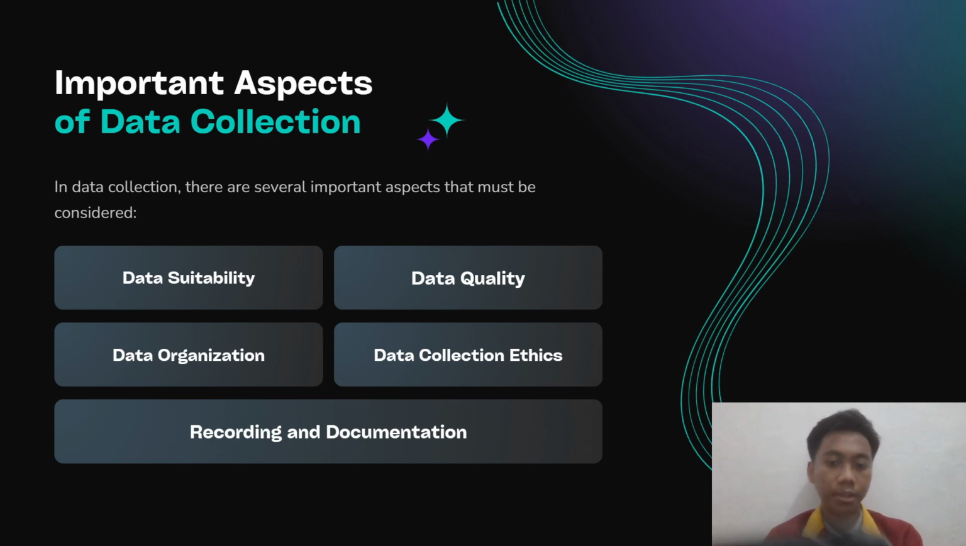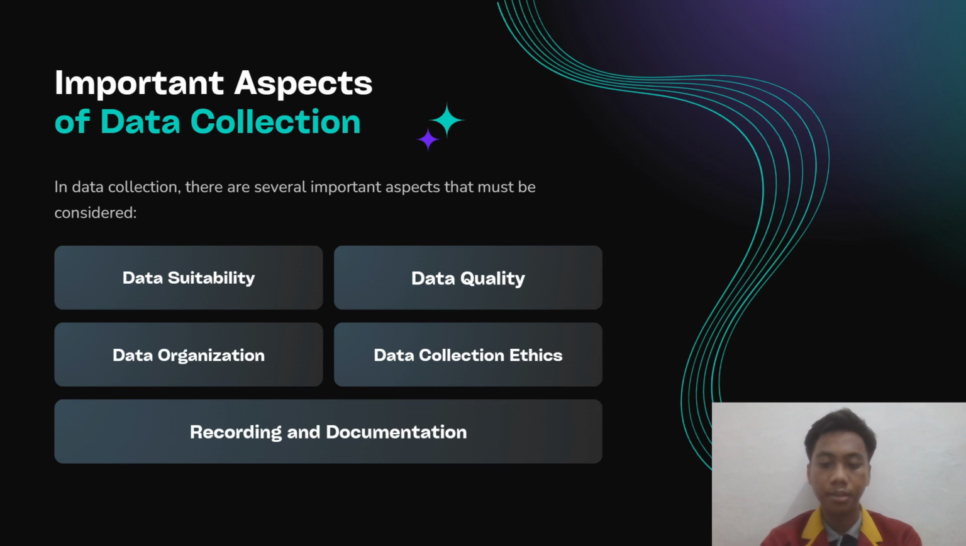Data suitability. The data collected should be relevant to the research problem or purpose. Appropriate data collection ensures that the information obtained is useful for answering the research question and supporting the hypothesis or assumption proposed. Data quality. Data must be valid and reliable.